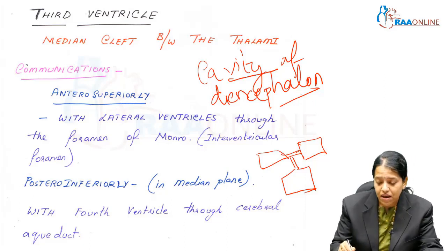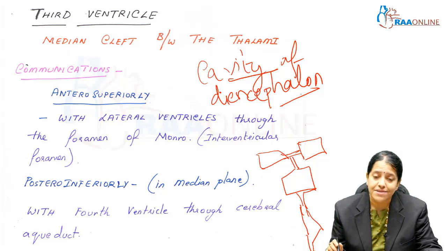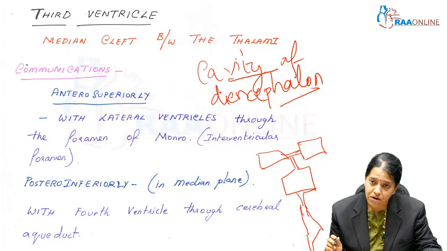Then the third ventricle communicates with the fourth ventricle with the help of the aqueduct of Sylvius, and the fourth ventricle is continuous down through the spinal cord as the central canal of the spinal cord.